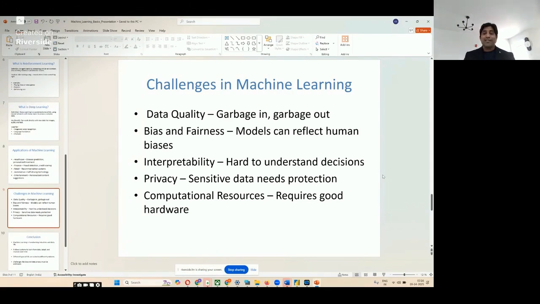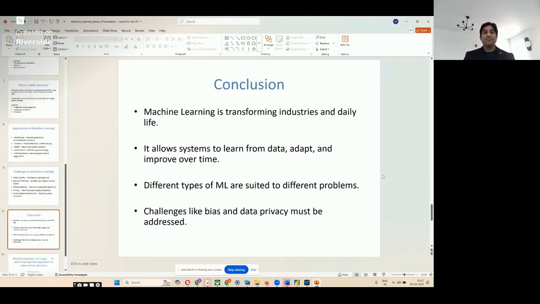What is the next important challenge? Computational resources. It requires good hardware. To train the systems, you need a good amount of computational resources, which means graphical processing units like GPUs. The more compute power you give to the system, the better trained outputs you get from the system, right?